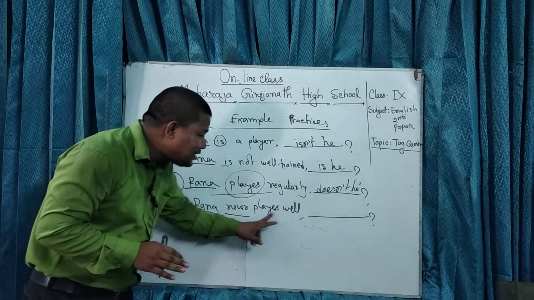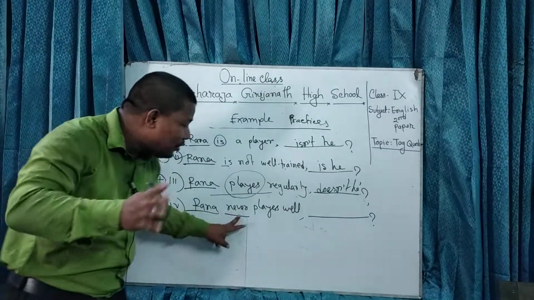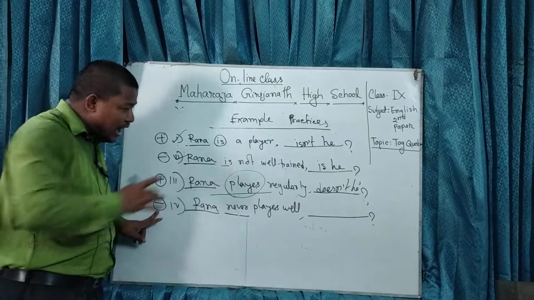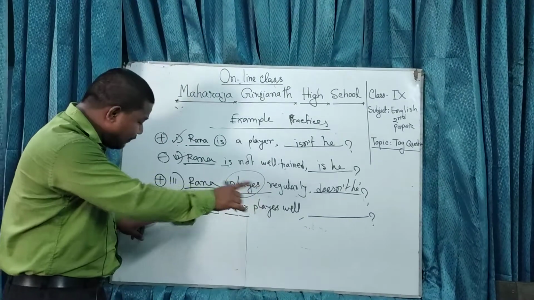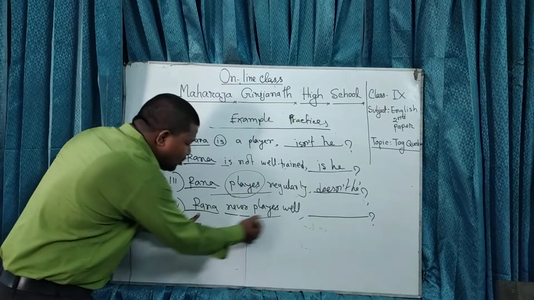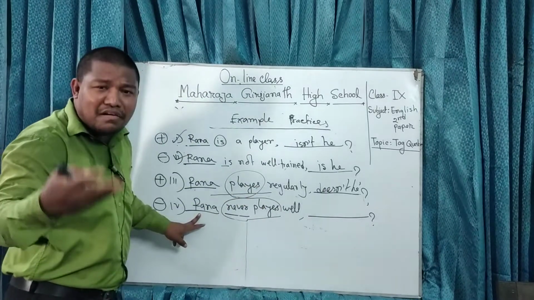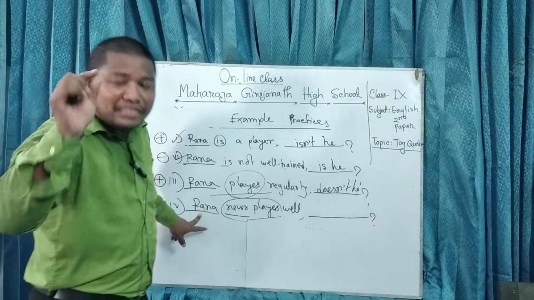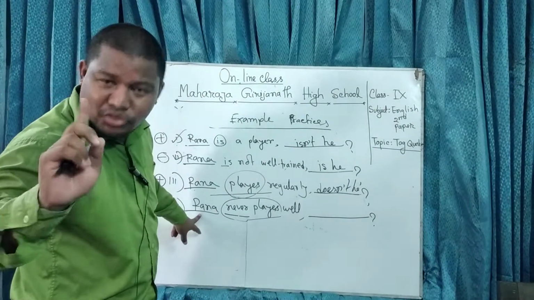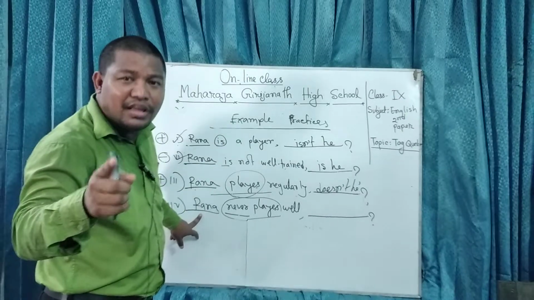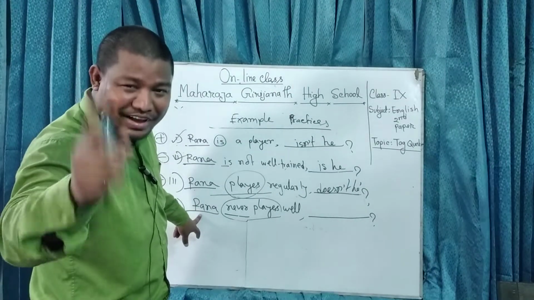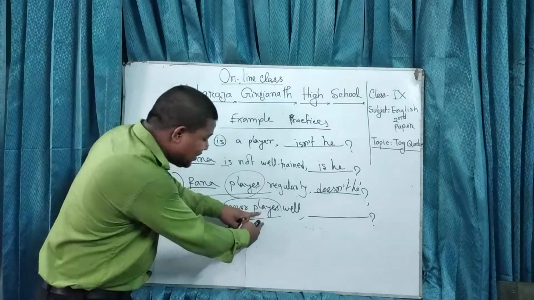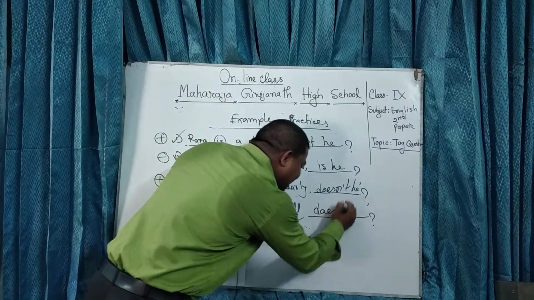Okay, so next sentence. Rana never plays well. The form is negative. I have to make positive question. And the fact is leader is Rana, but there is no auxiliary verb. No am, is, are, have, has, can, could, now. So na thakle auxiliary, slogan ta bolo. Thakle auxiliary lagbe na, douradori. And na thakle auxiliary only do, does, did. Yes, very good. So do, does. Which comes here? So again does.